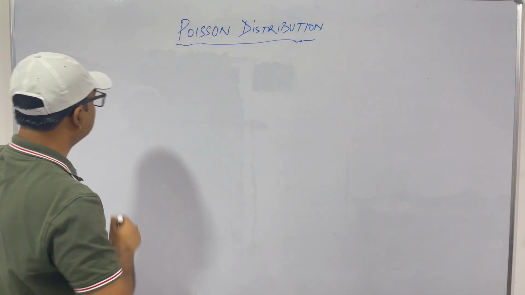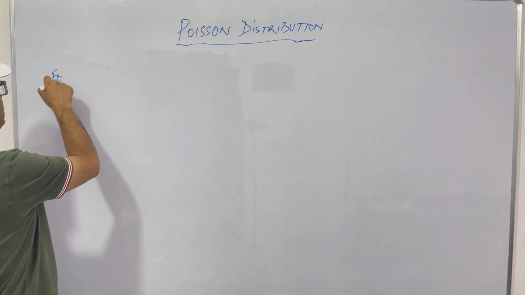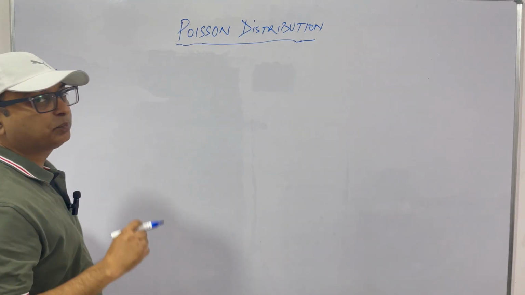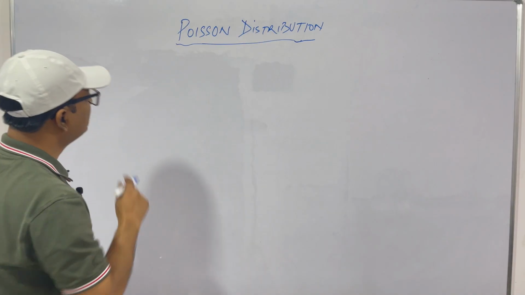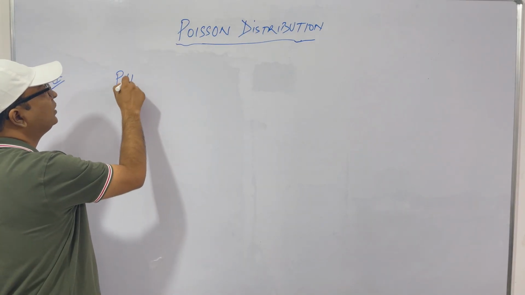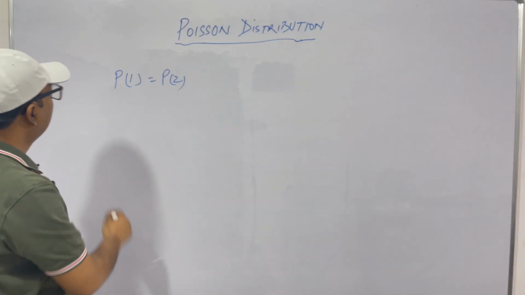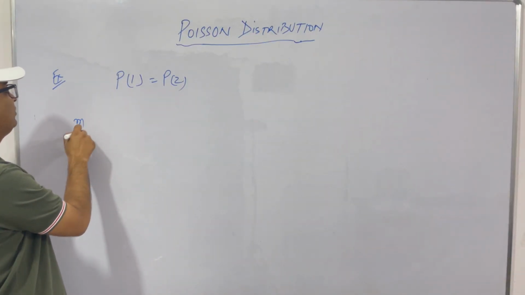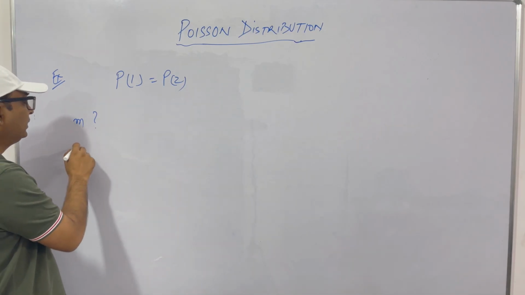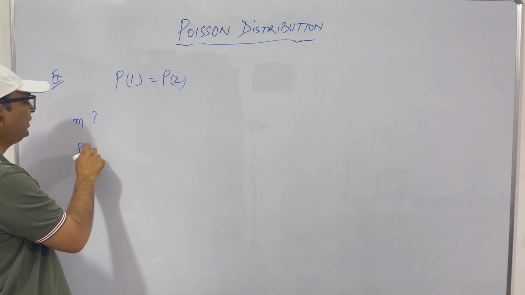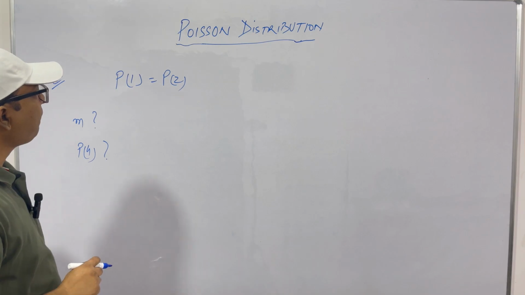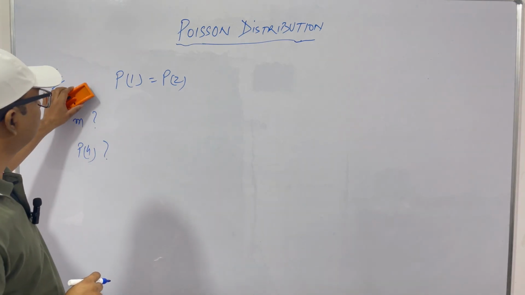So let's see our first example. The question is that a random variable has a Poisson distribution such that P1 is equal to P2. What we are asked is to find out what is the mean and what is P4. How can we find? Very simple.